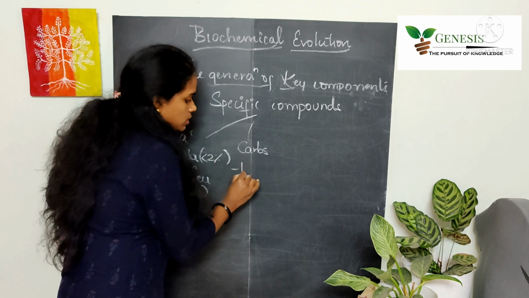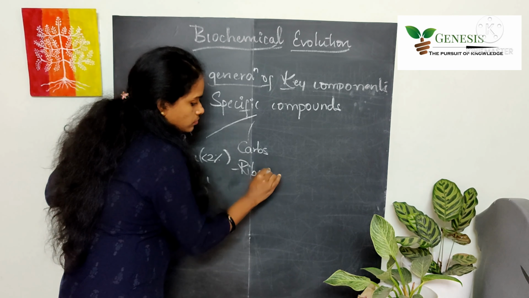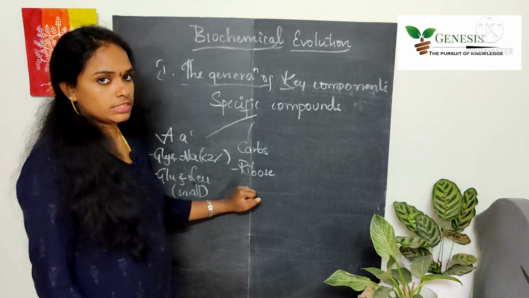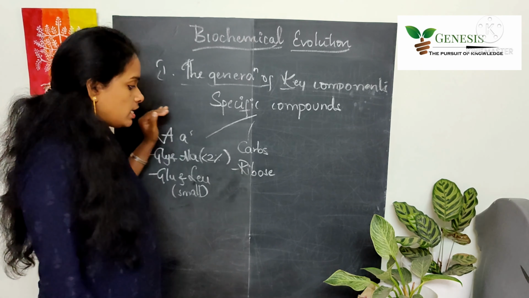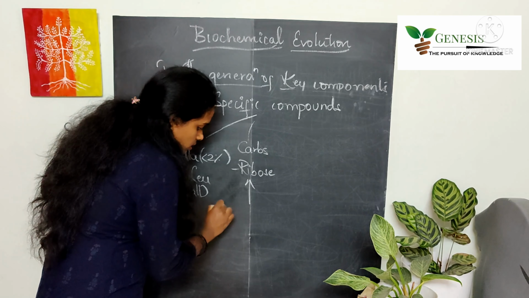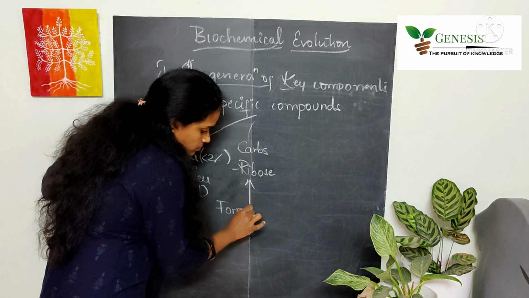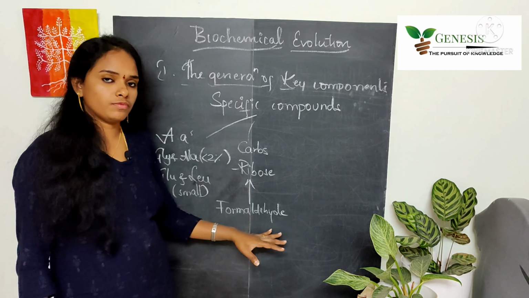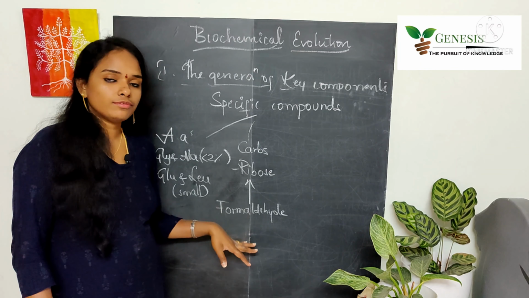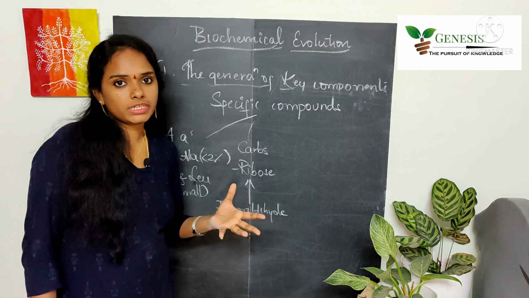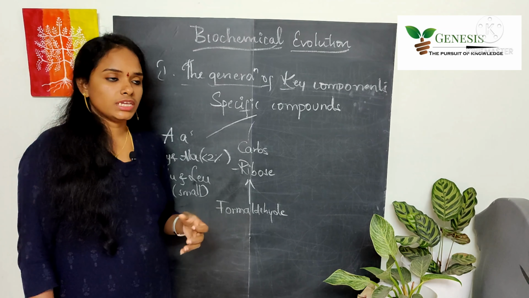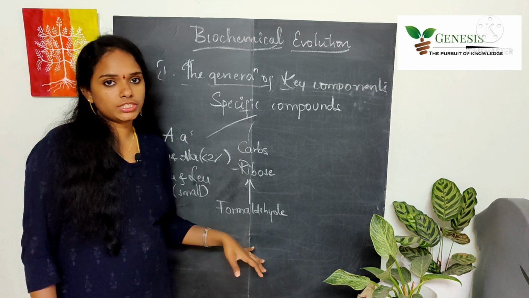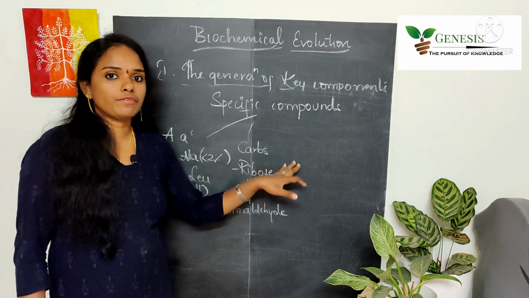Among them ribose is the most important one, because ribose is one of the main components of nucleic acids. So they got the ribose sugar, and this ribose sugar has come from the condensation of formaldehyde. So we may get the doubt where the formaldehyde has come from. As we have already discussed, whatever compounds were taken, once they got vaporized, they led to the formation of different compounds, and those compounds after condensation developed into the specific compounds.